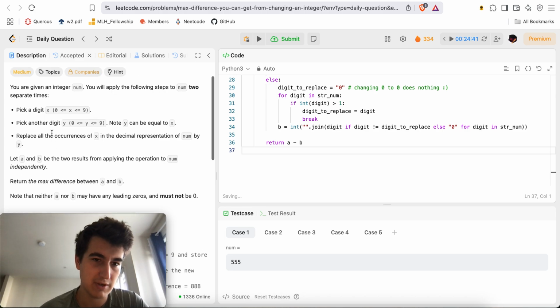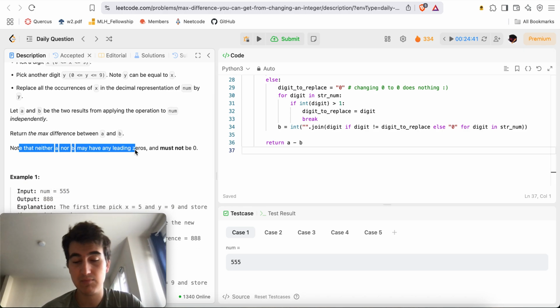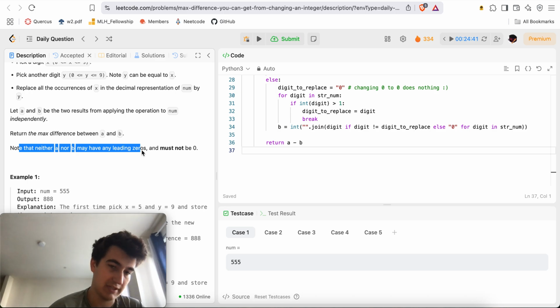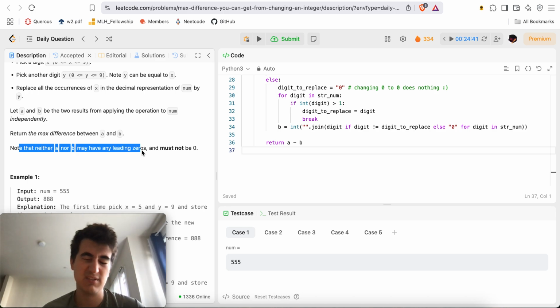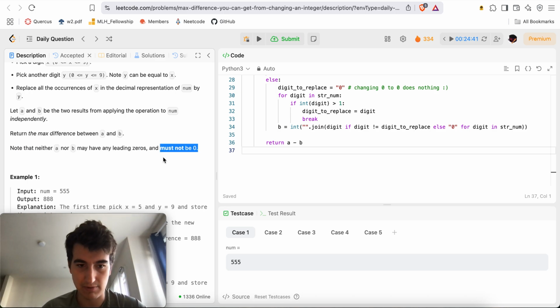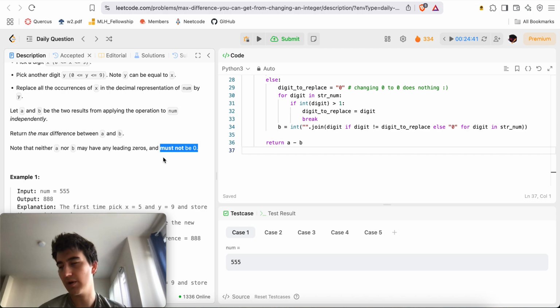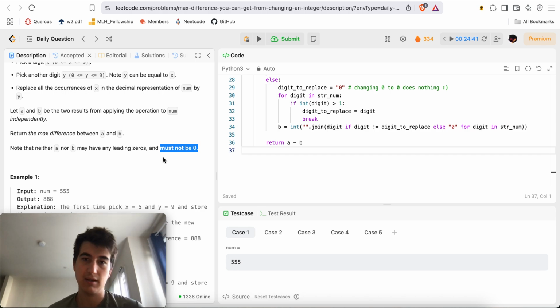Now they give you a few restrictions, one of the edge cases that got me: neither a nor b can have leading zeros, and another one is that they must not be 0. So let's think about the case when you would make a number 0. You would make a number 0 if all the digits are the same, and then you wanted to change the digit to 0. In that case, you can't do it, in terms of minimizing. That was the very first thing that I realized must be different from yesterday.